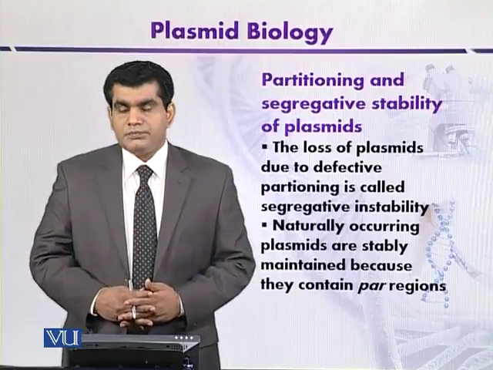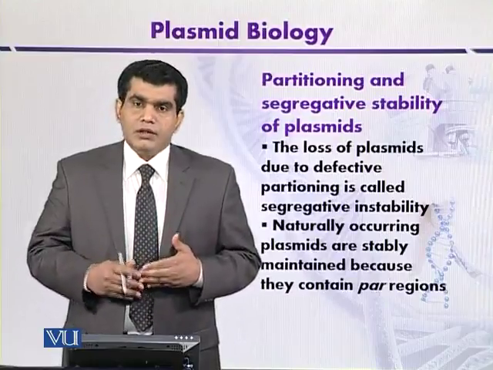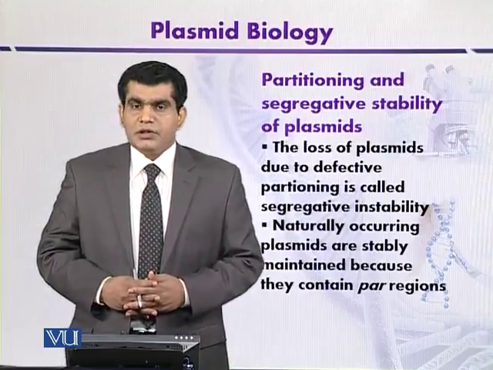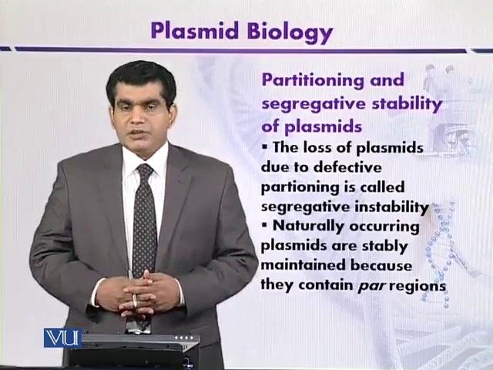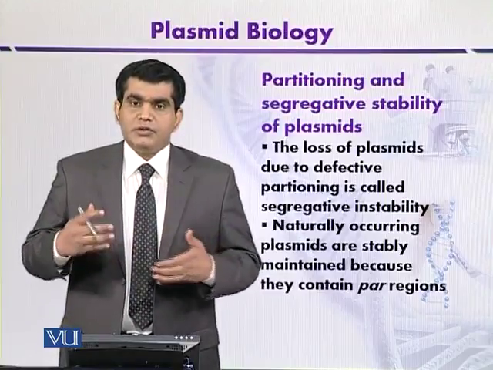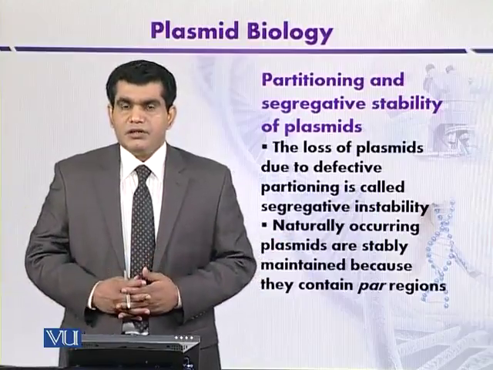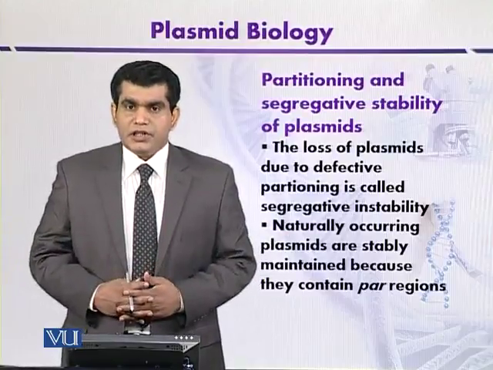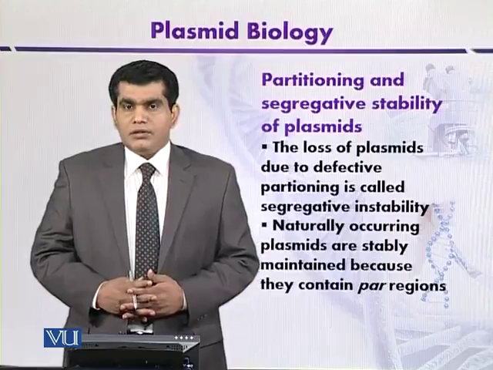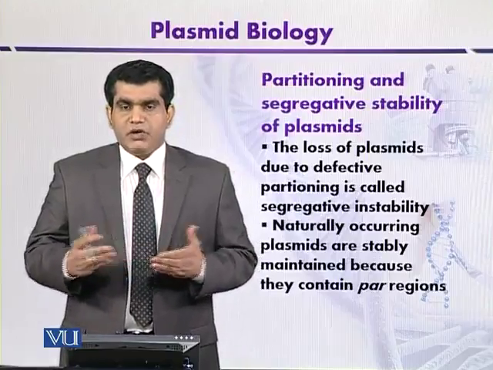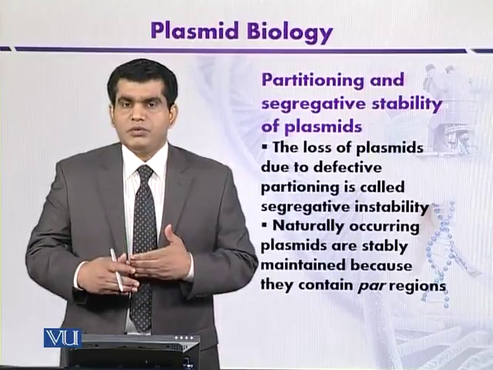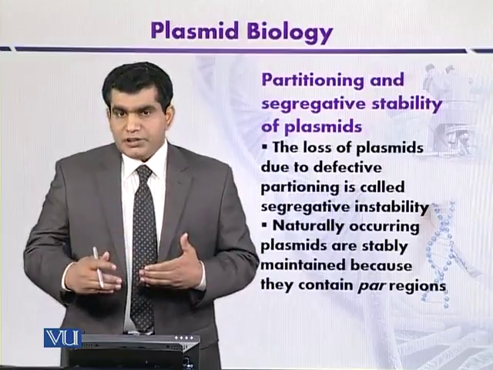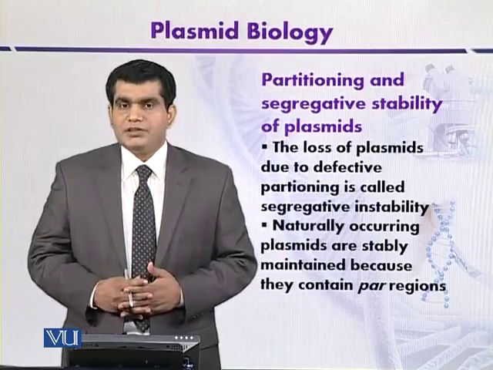In addition to that, if we use some DNA gyrase inhibitors, it can also result in plasmid instability, especially if mutations are introduced in those genes that encode DNA gyrase. So these are different factors, like the PAR region, superhelicity of the DNA, and even mutations in the defective plasmids like pSC101. They can also mediate the instability of the plasmid so that they are not stably maintained in the daughter cells after subsequent cell division.